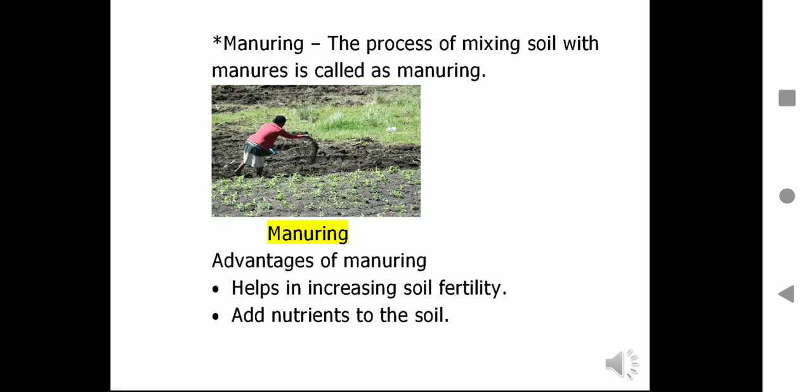Manuring. The process of mixing soil with manures is called manuring. This you will study in detail later on. The advantages are that it helps in increasing soil fertility and adds nutrients to the soil. Sometimes the soil is lacking nutrients, so manure is added to it before tilling and properly mixed. Hence the soil is moistened.